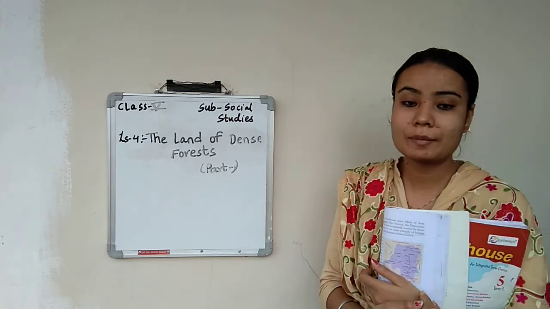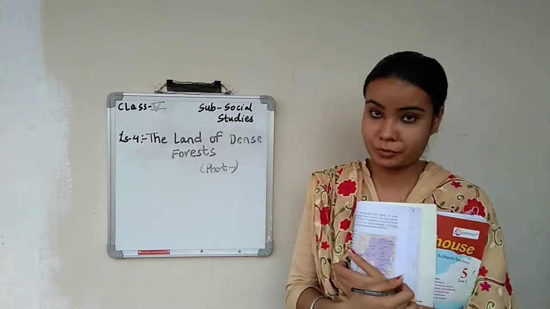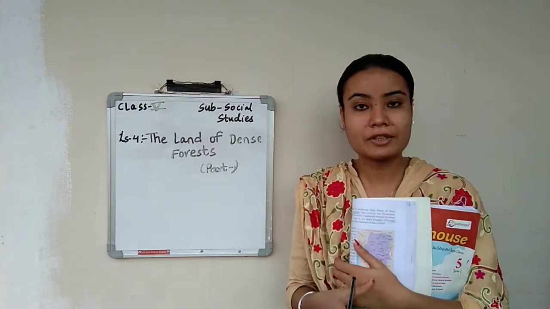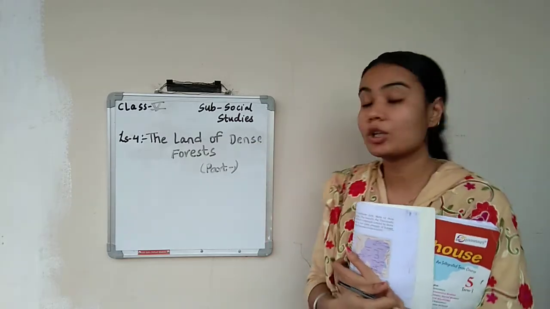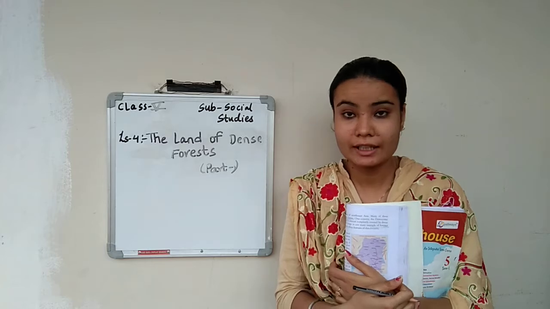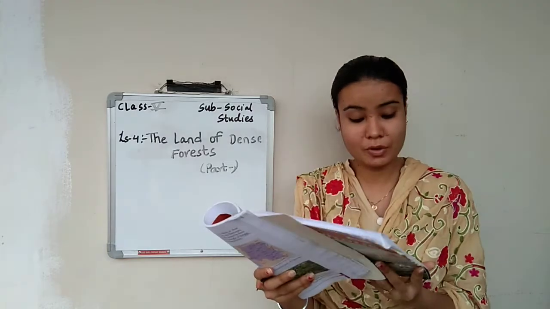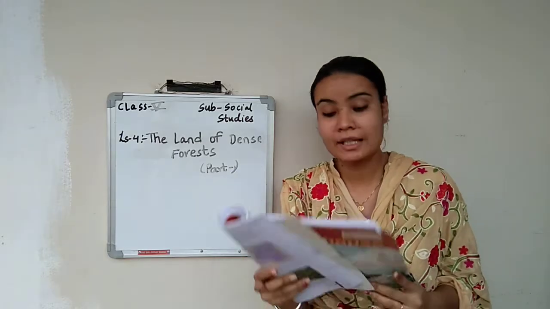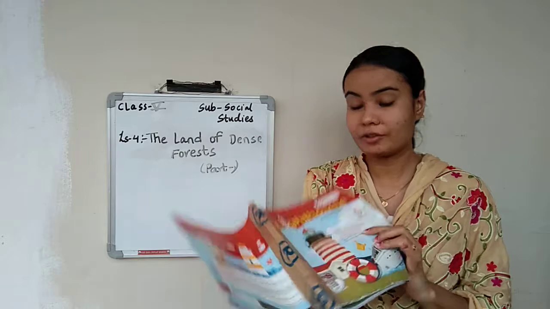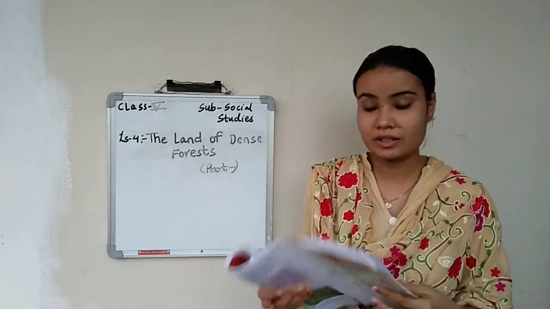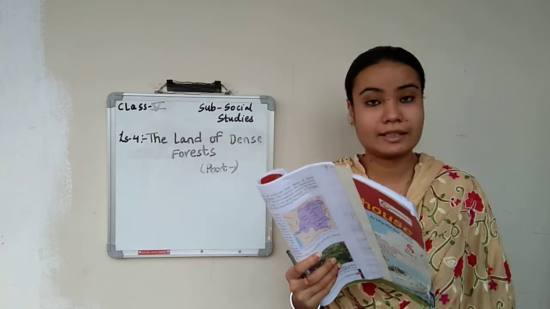So kids, if you remember, our last video was related to subject science, lesson number 4. Today my video is for social studies, lesson number 4, the land of dense forest. All the 5th class students, take out your reader, page number 180. This is the new lesson which we are continuing in the same reader, that is term 1 reader. Take out your reader, lesson number 4.